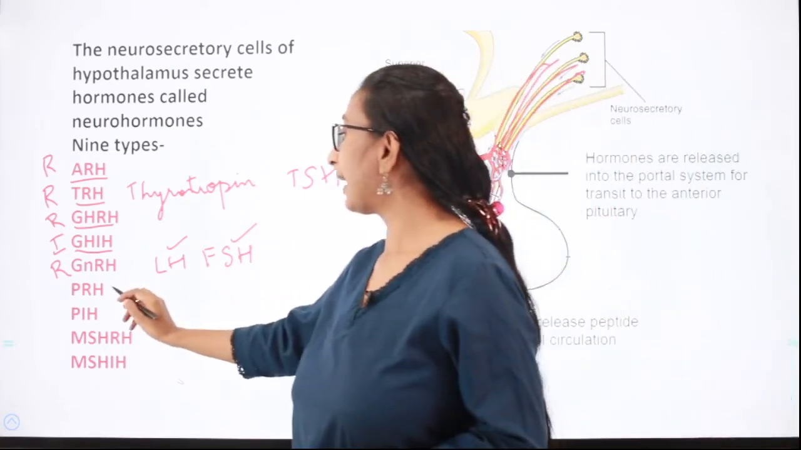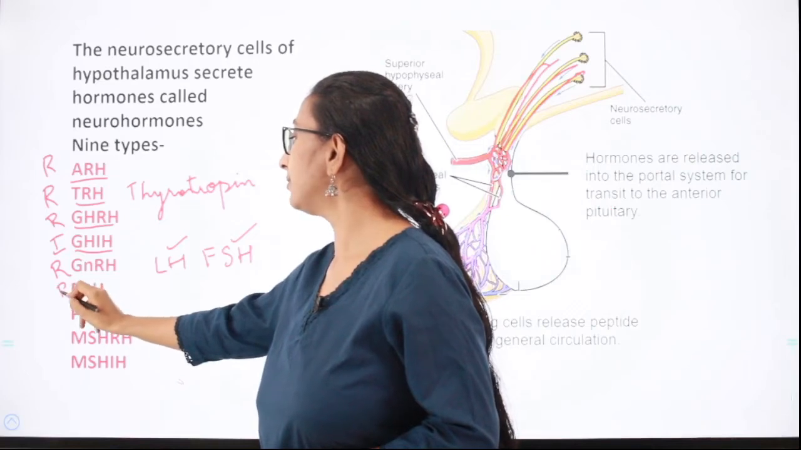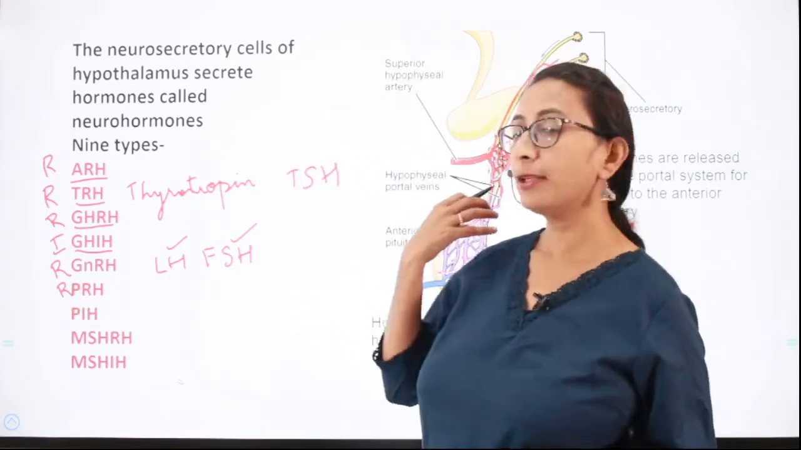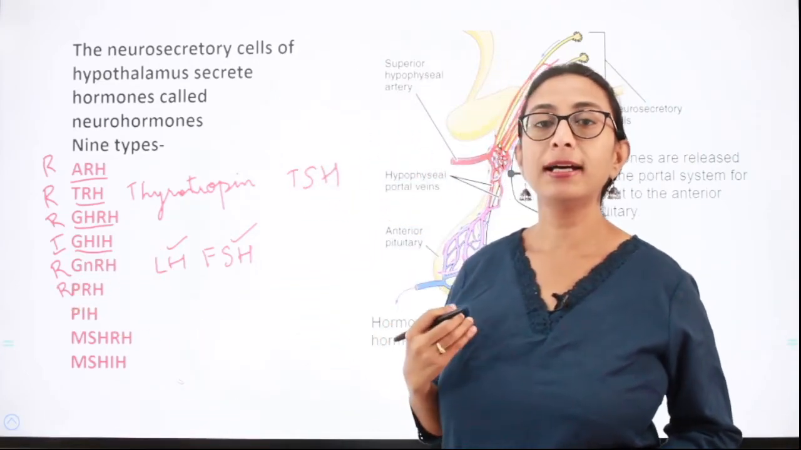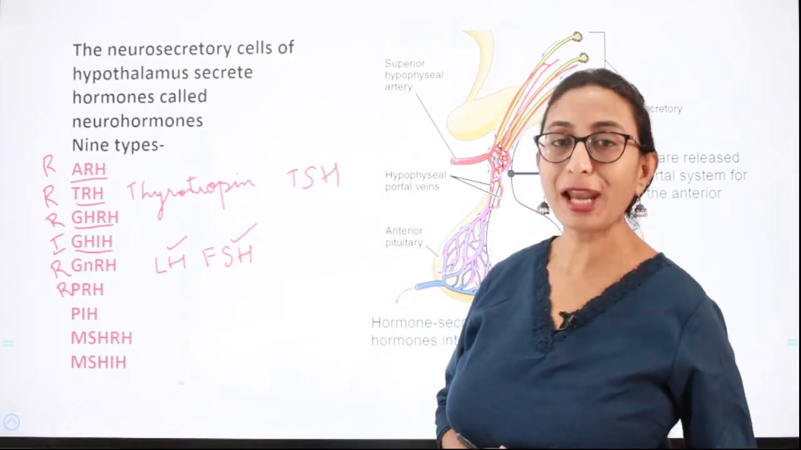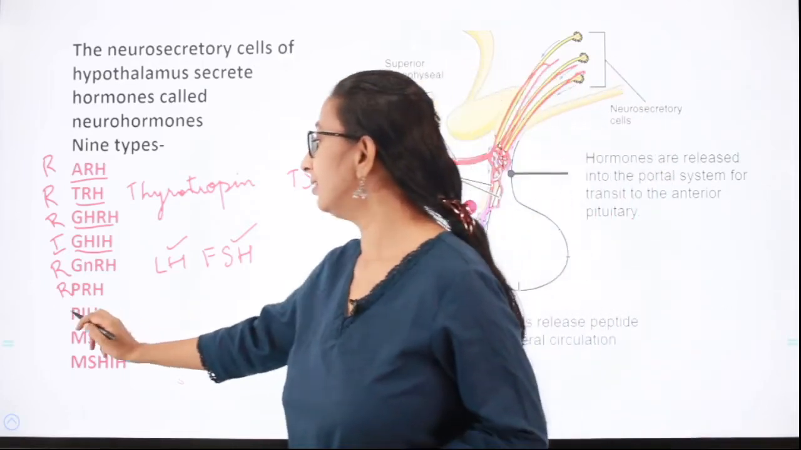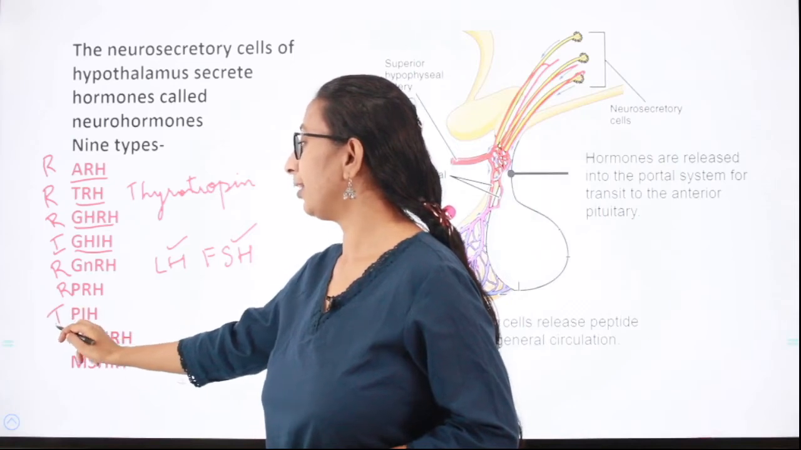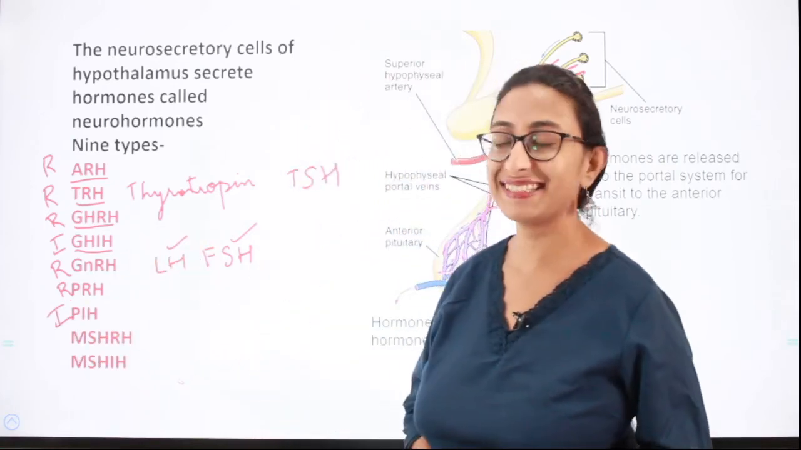Next is the prolactin releasing hormone. This is a releasing hormone, that is, the prolactin releasing hormone stimulates the pituitary to secrete prolactin, and this is the prolactin inhibiting hormone. So you know what it does.